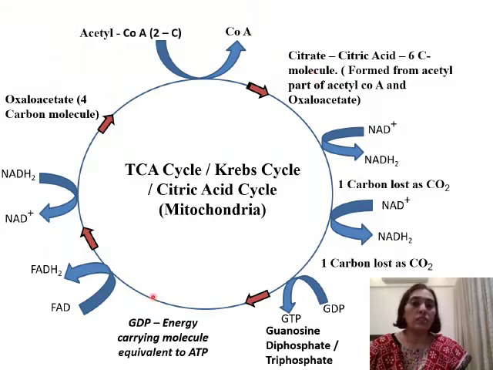So this process goes on, and in between you have to remember how the reduction of NAD plus to NADH2 and the reduction of FAD to FADH2 goes on taking place. So these are the important changes that take place during the Krebs cycle. Coming to the last point, that is the electron transfer chain, in the next slide.